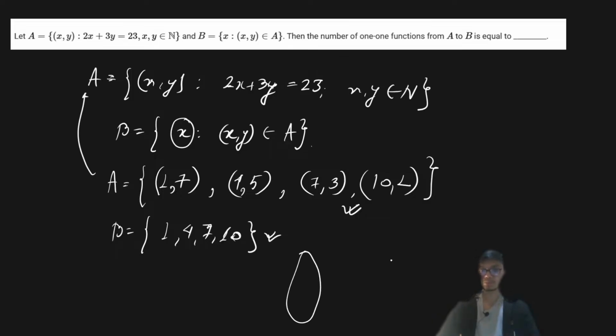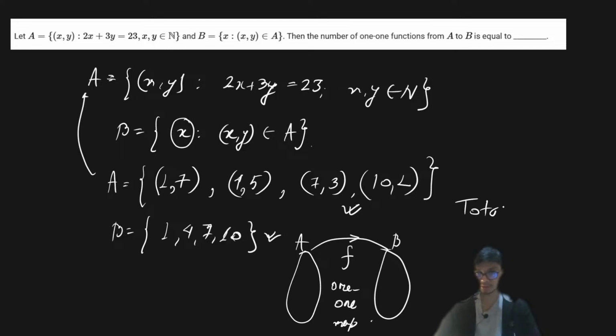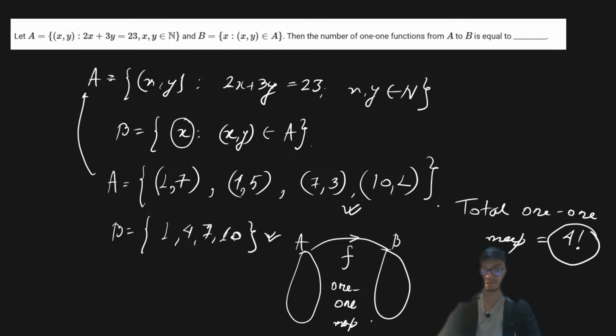So when you have to plot a one-one function between two sets, you have to draw a one-one map. If you have to produce one-one maps, the total number of one-one maps that is possible is simply given by 4 factorial, because the number of elements in B is 4 and the number of elements in A is also 4. So that gives you a simple answer equal to 24.